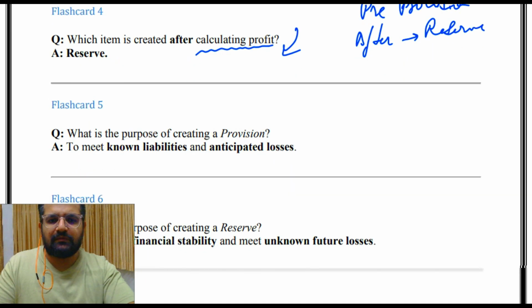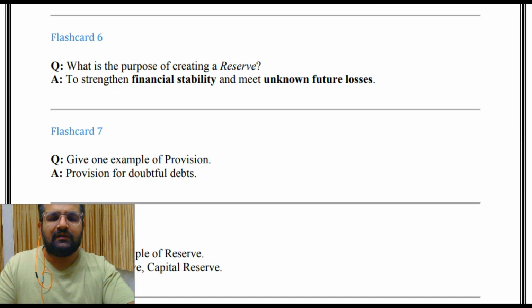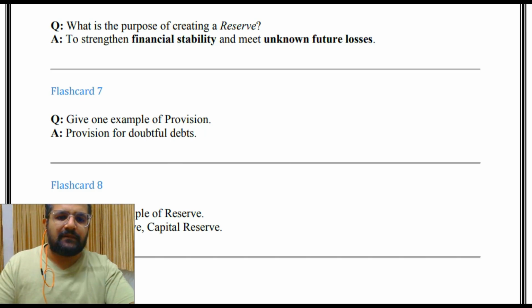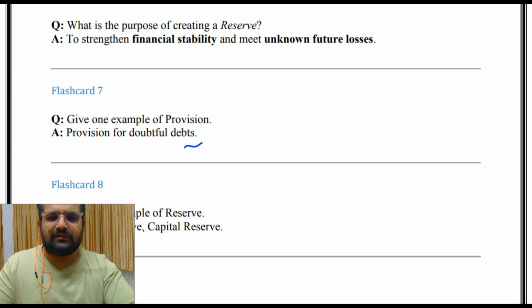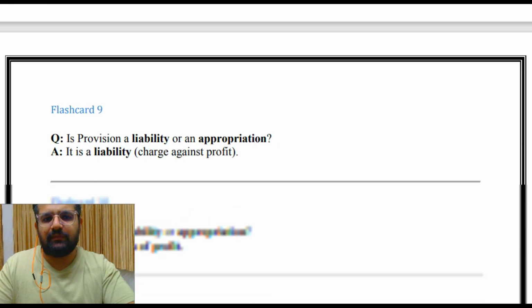Then what is the purpose of creating a provision? To meet unknown liabilities and anticipated losses. What is the purpose of creating a reserve? To strengthen financial stability and meet unknown future losses. Give an example of provision. Provision for doubtful debts. Give one example of reserve: general reserve or capital reserve.